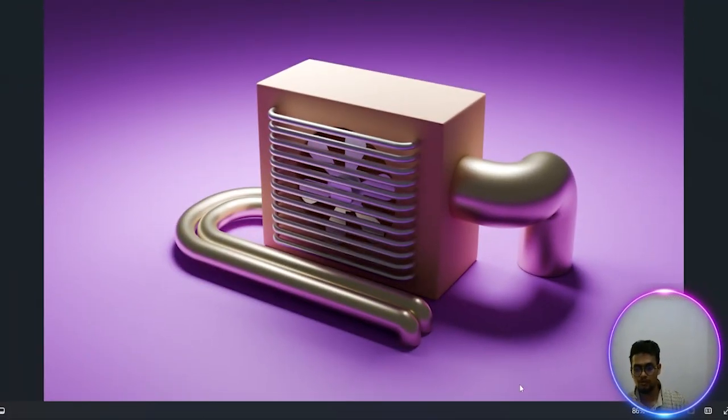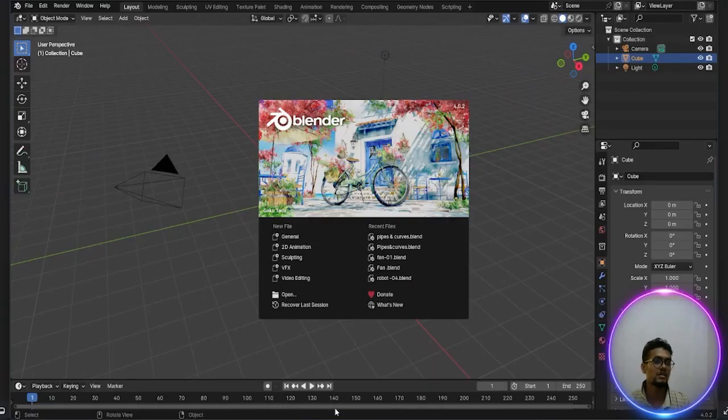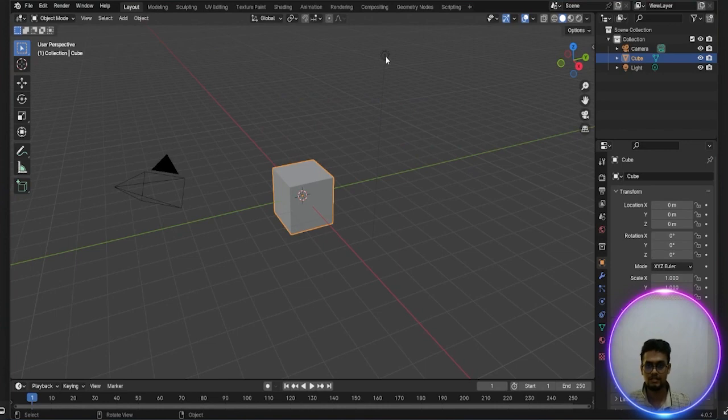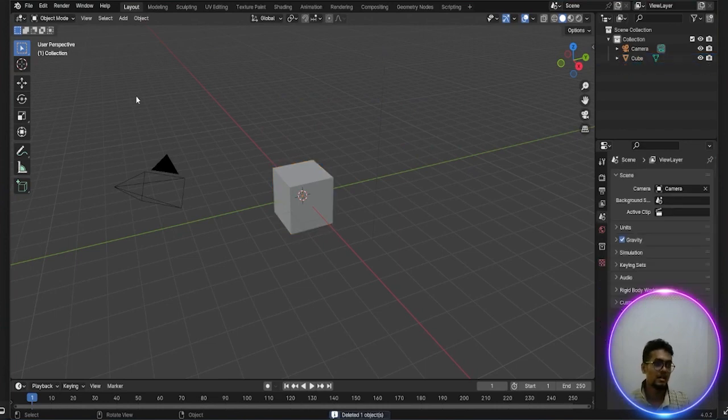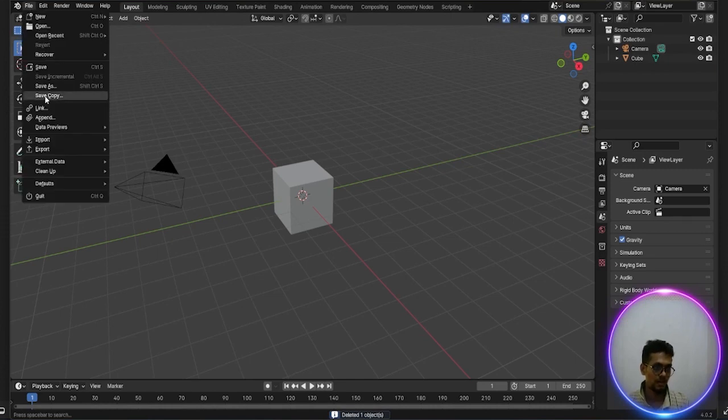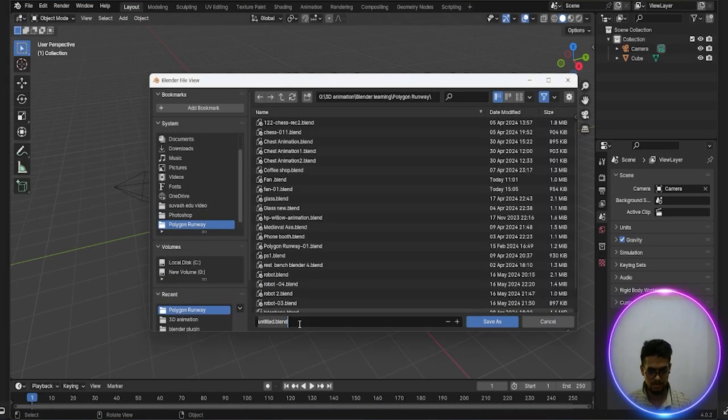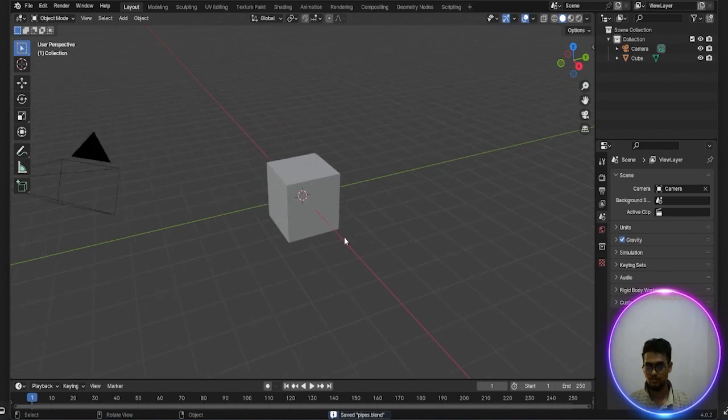First of all, I open a Blender file. Okay, then delete this light because I don't need this default light. Okay, then go to the file and save the file. Save as, and name the file pipes. Okay, and save as. Done. So I'm gonna use this default cube.